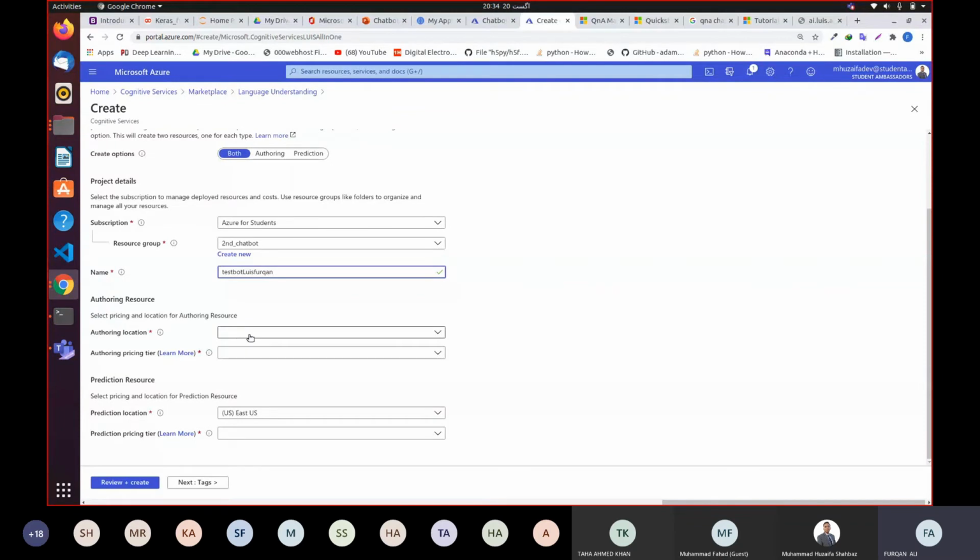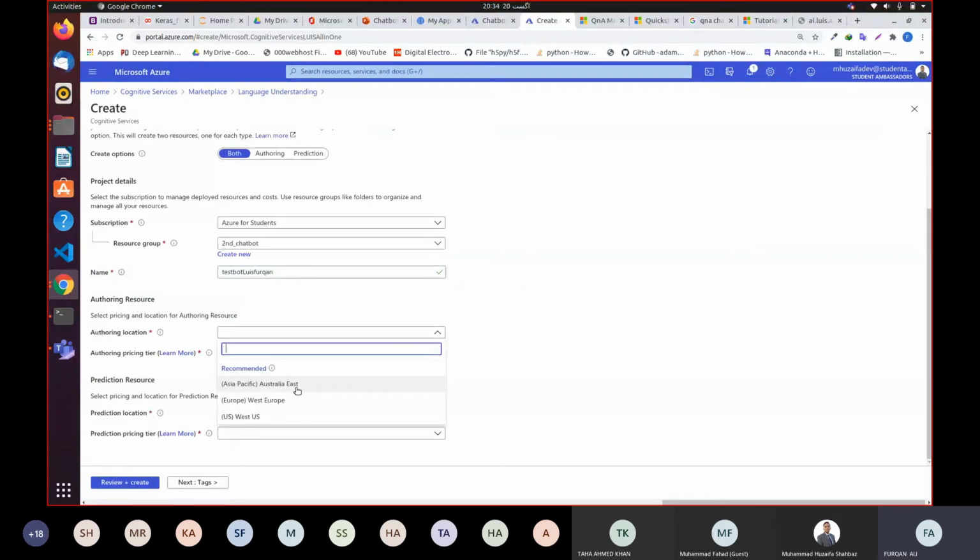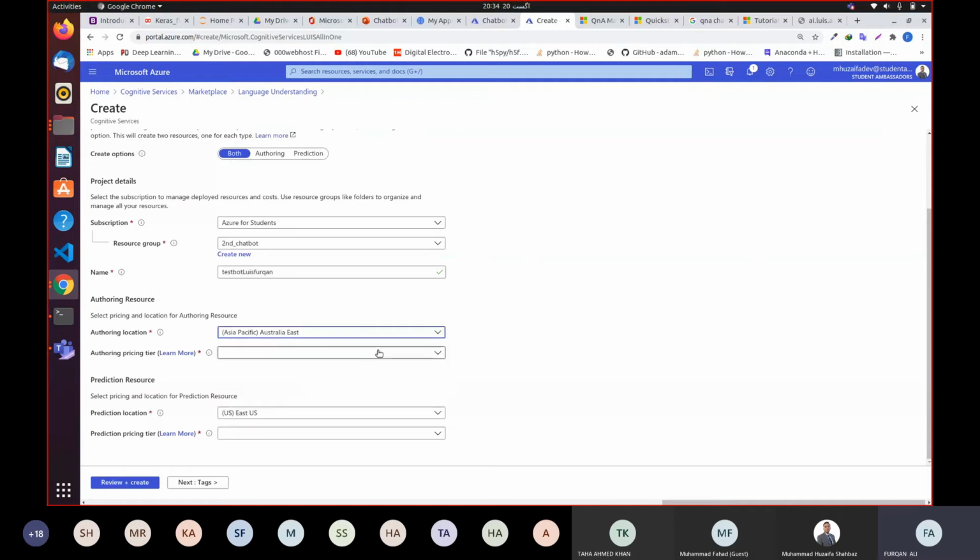Everything goes with the territory. For the authoring location, I have to choose from only three that are available, so I'm going to say Australia East. Australia is relatively nearer than the other two. I'm going to use the free tier.